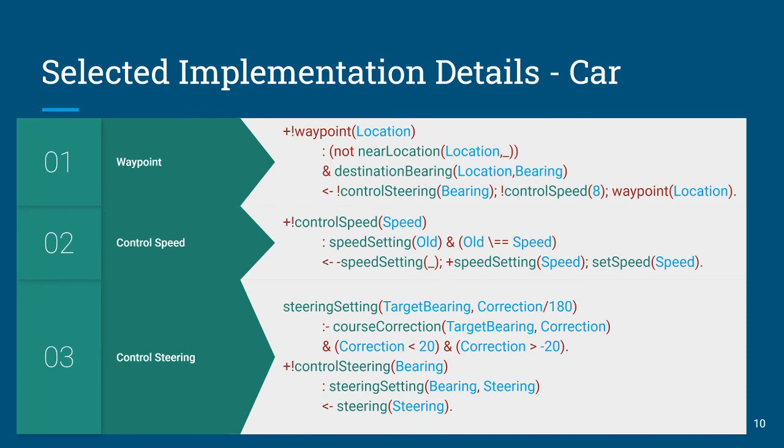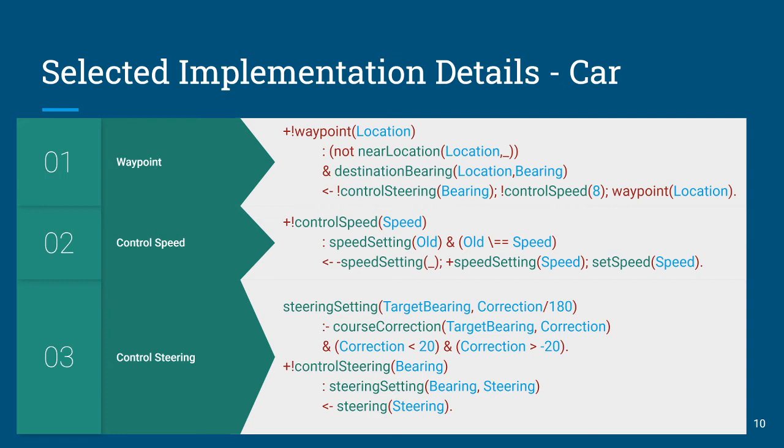Now for the car, you would think it would need to be more complicated. At least when I started programming this, I was thinking it was going to be more complicated, and it ended up actually being fairly straightforward. Because what we do is, again, implement waypoint, shown in red, as that key low-level piece to how that behavior is going to be implemented. But here I separated out sub-achievement goals for controlling the speed and controlling the steering. Here I'm showing you how I controlled steering and speed with simply following magnetics. I've also done some work extending this to use lane keep assist and LiDAR for obstacle avoidance.